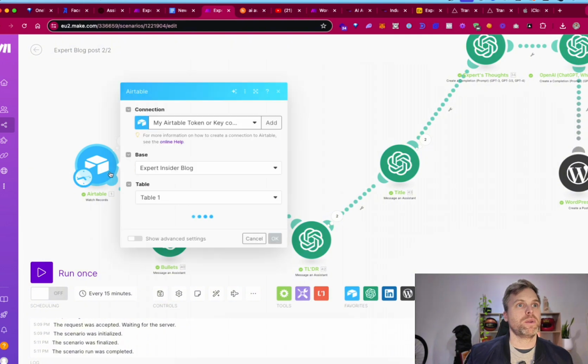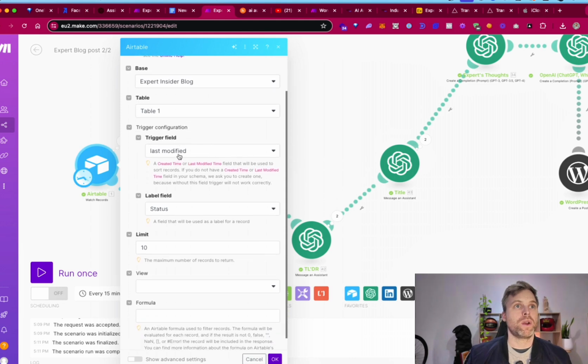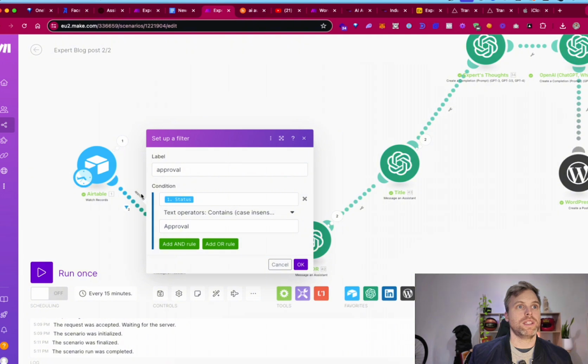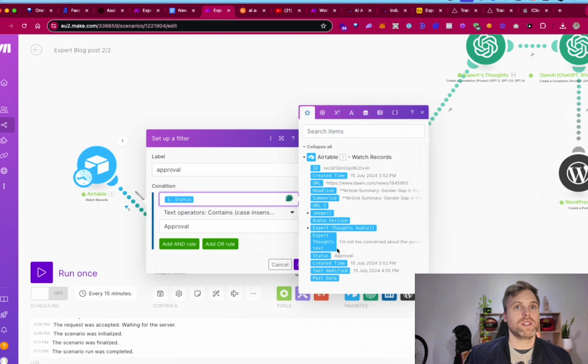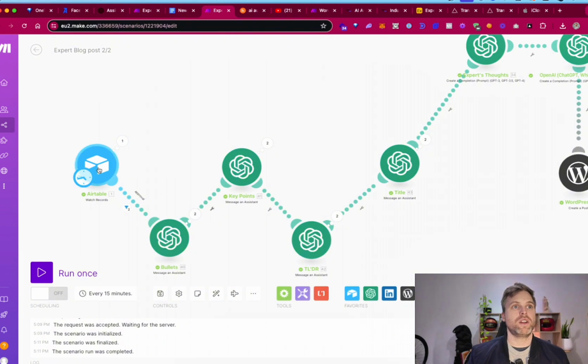So yeah, basically what we're doing is we're watching records. And so we watch the record. We've connected it to the same Airtable, but this time we're going to do last modified and status. I'll actually put this to 1 because I don't really want to do that many. But the magic is in here. We want to do approval, and we want to do status because that's the one we're watching, and we write the word approval. That way, if you run this, it's not going to accidentally put all the articles through. It's going to wait and look for the approval.